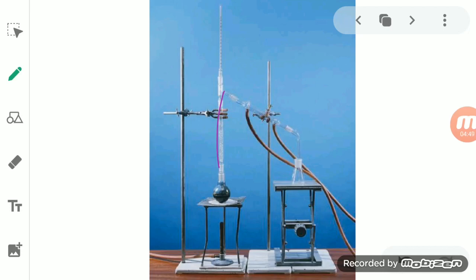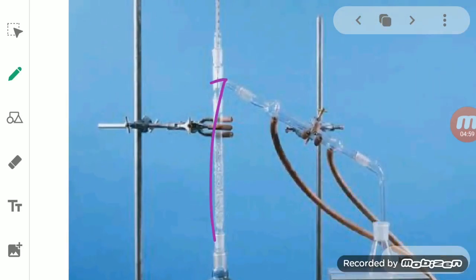Then, due to the low temperature at the upper side of the fractionating column, some of the alcohol and some of the water molecules will condense and come back to the distillation flask again.